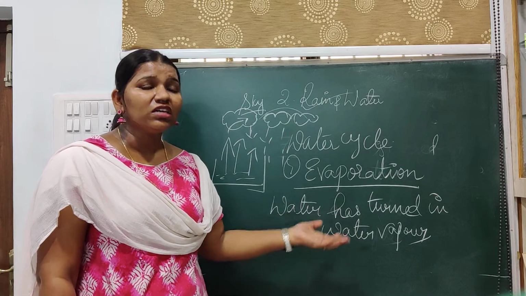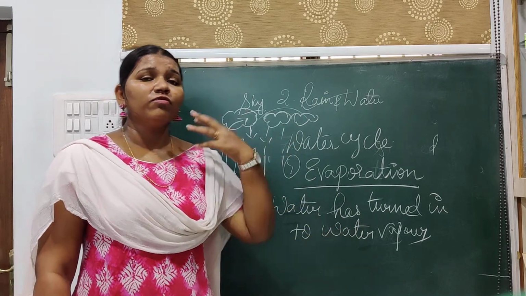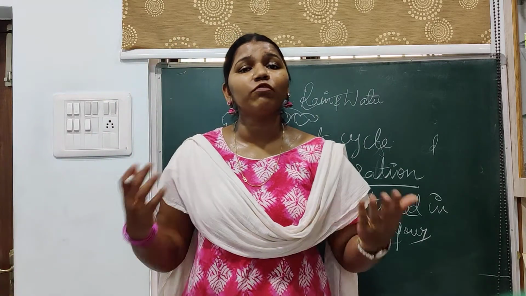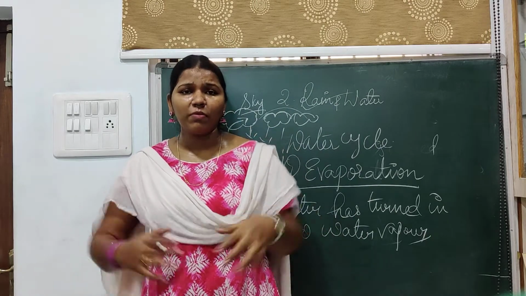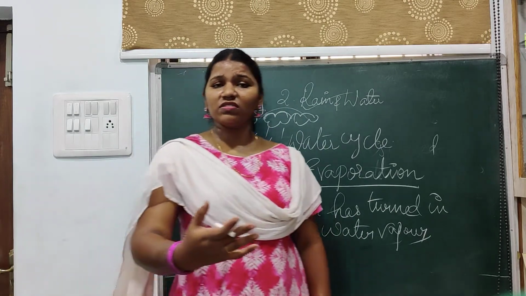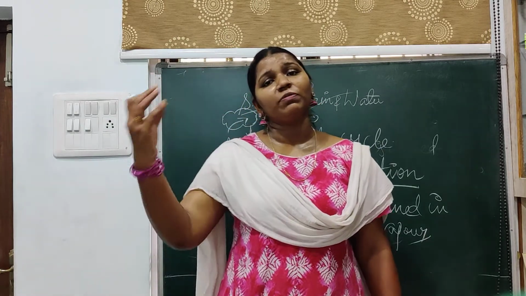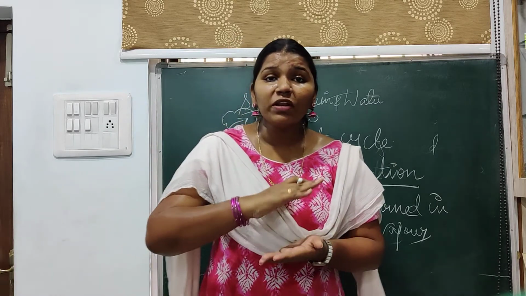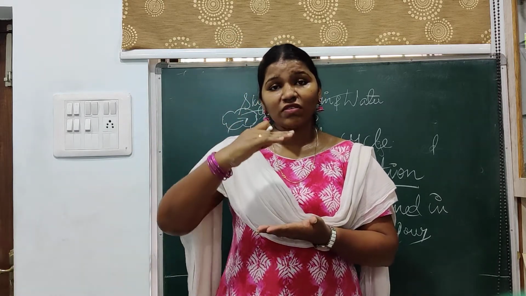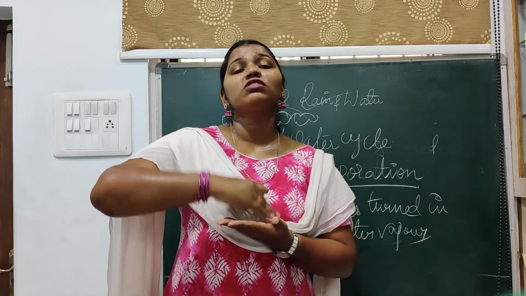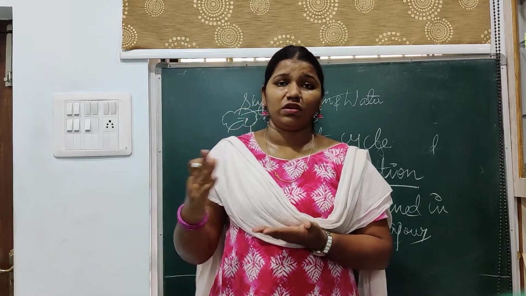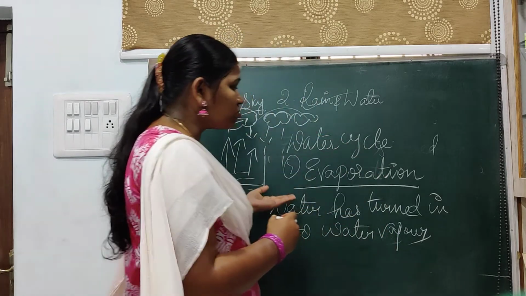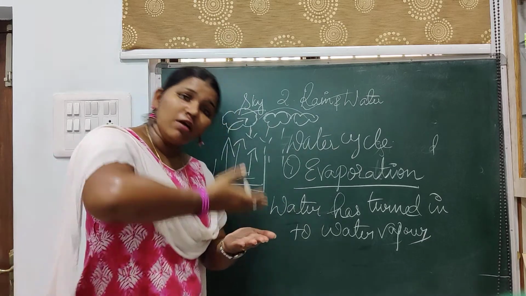We already said that water can be evaporated from many things; wherever the water is, from there it will be evaporated. The evaporation process increases, or evaporation takes place more, when the temperature is more. Okay, when the temperature is more, then the evaporation also will be more.